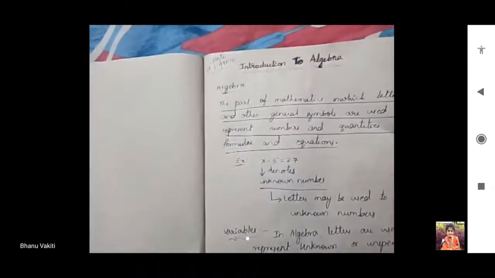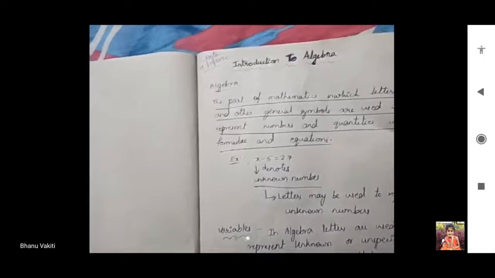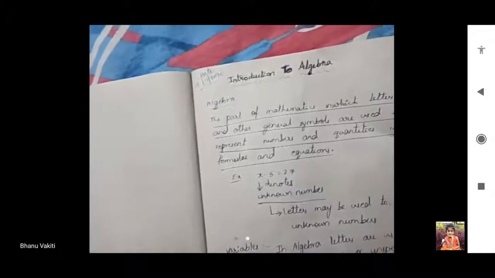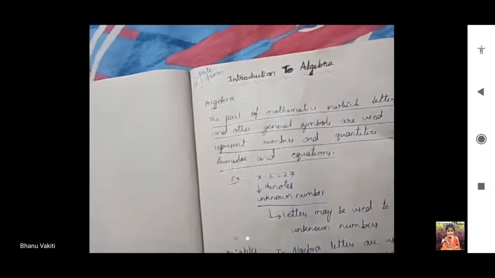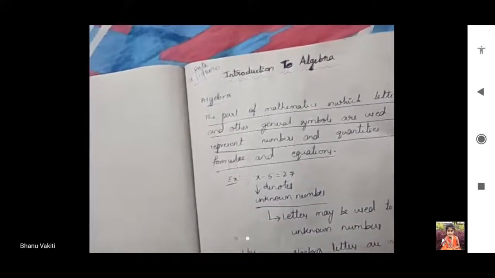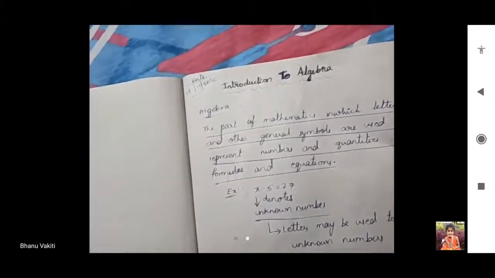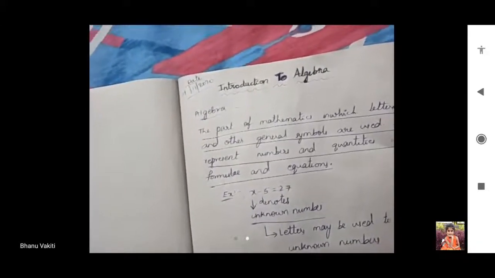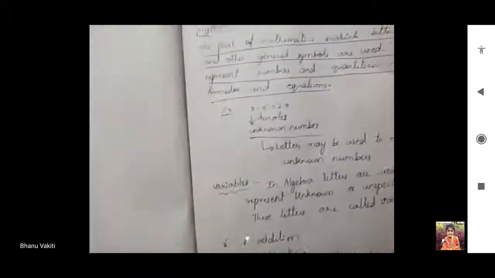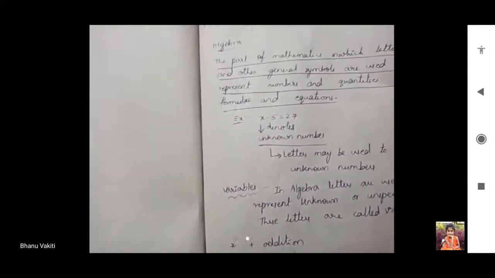What is algebra? It is a part of mathematics which deals with symbols representing unknown quantities or unknown numbers. Symbols are used in place of unknown numbers and unknown quantities. Those symbols may be letters, English letters, used in place of unknown numbers. That type of mathematics is called algebra.